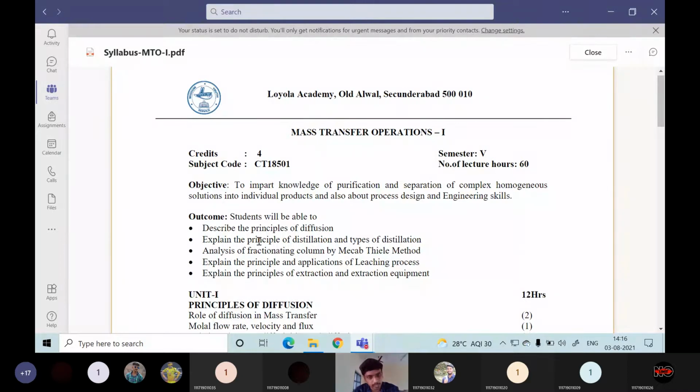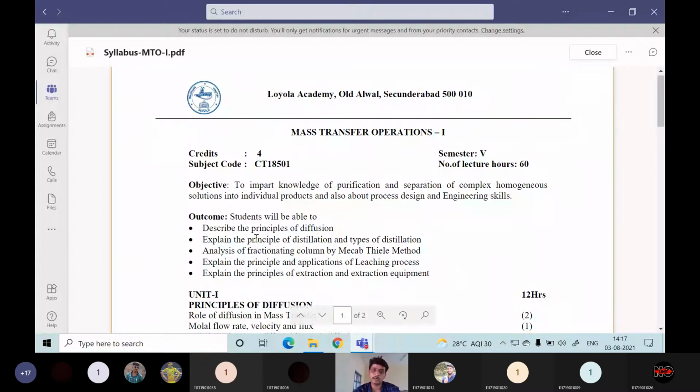When the boiling points of two different components are very near, then what happens? Simple heating is not at all workable there. So we have to add a third component so that one component can selectively solubilize into the other one. So there are many distillations: extractive distillation, vacuum distillation, azeotropic distillation, then normal distillation. There are many types of distillation. We will be seeing that in detail.